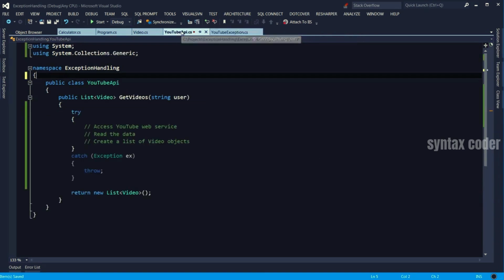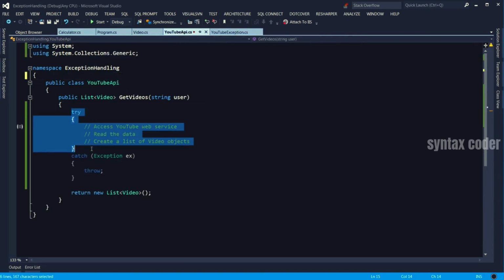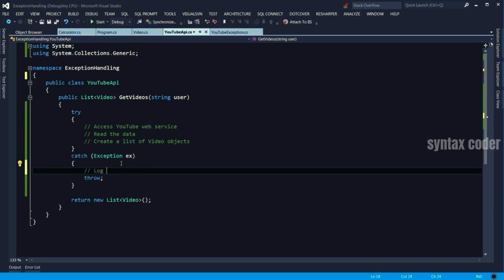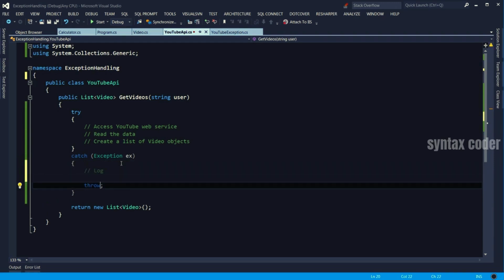Then in the YouTubeApi class, let's say in the try block, something could go wrong here. They could be low-level exceptions. We can catch all of them here. Maybe we would like to log them somewhere. And finally, we would like to wrap them inside a more meaningful exception like YouTubeException.